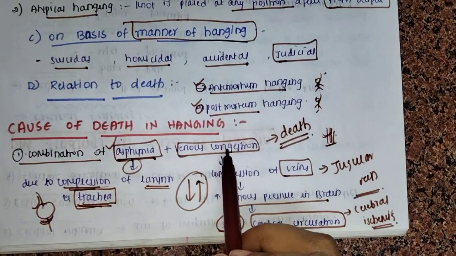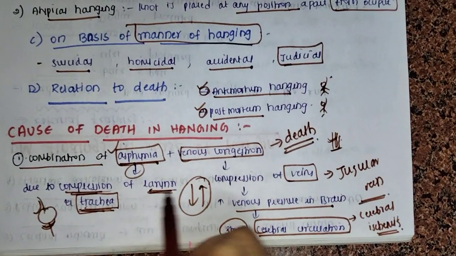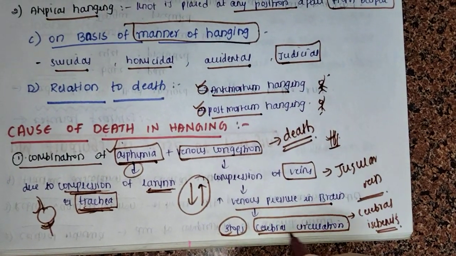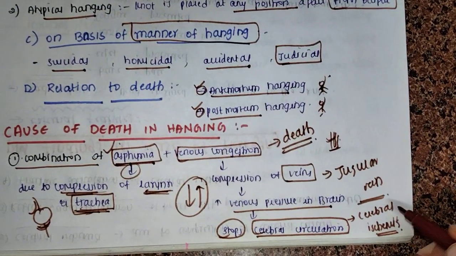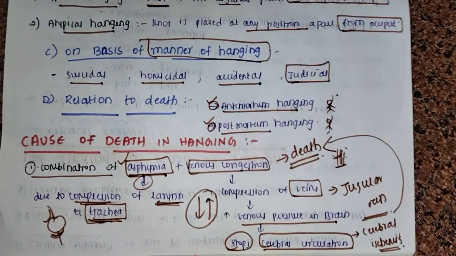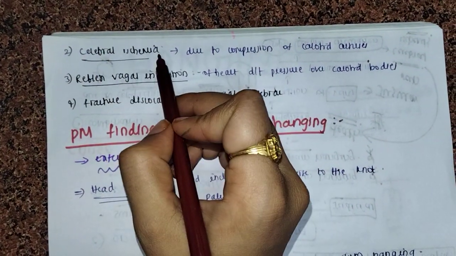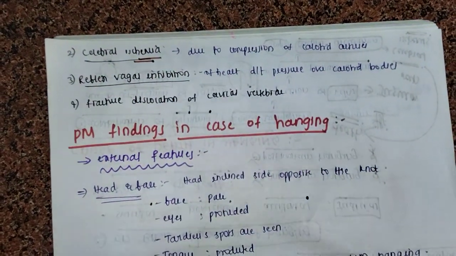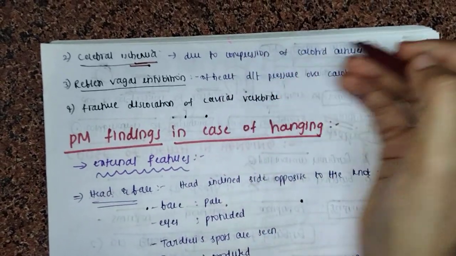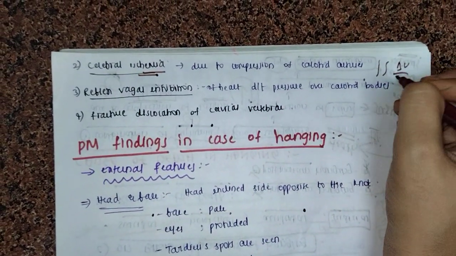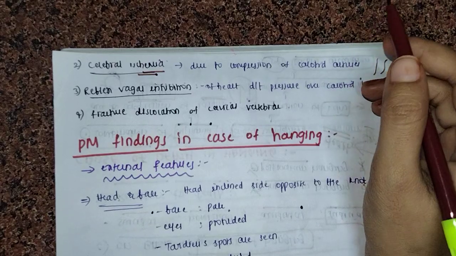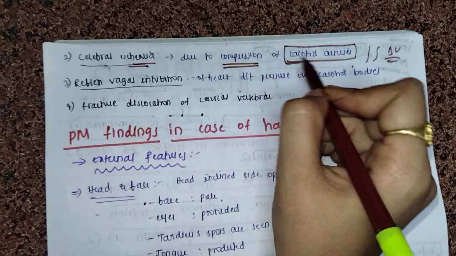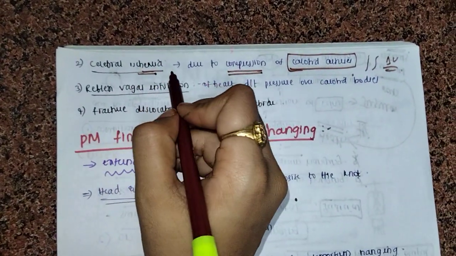One is asphyxia, because of compression of the larynx and the trachea, and venous congestion, because of compression of the jugular vein, which stops the cerebral circulation and causes cerebral ischemia, and ultimately it will cause death. Now another cause is cerebral ischemia. Just now we explained it; there it was caused by venous compression of the jugular vein. Here it is because of the compression of the carotid arteries. So because of the compression of the carotid arteries, by the same mechanism cerebral ischemia will occur.